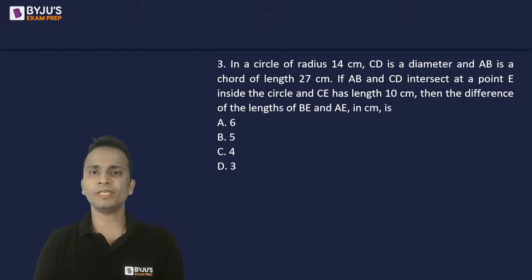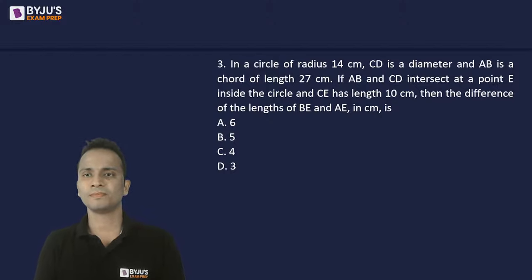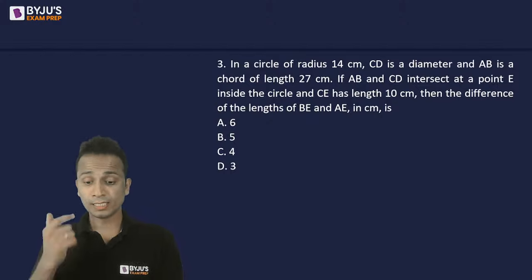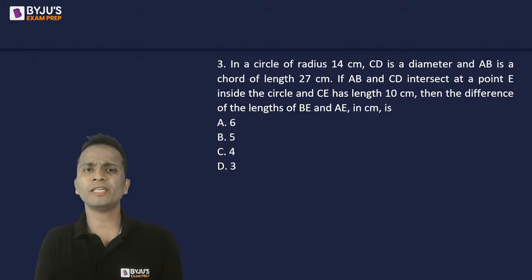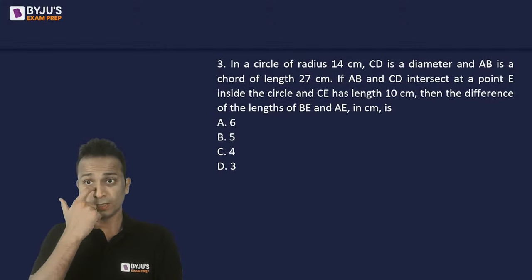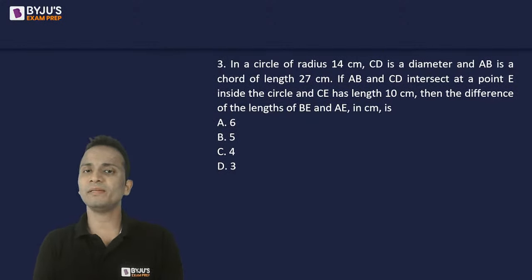All of you, question number 3. Now, this is a question based on geometry. In a circle of radius 14, CD is the diameter and AB is the chord. Now, the chord length is 27 centimeters.